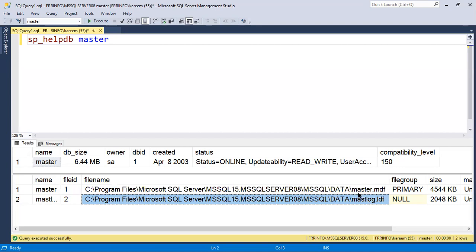Once the changes are written into the data file, either immediately or after some time, those changes are cleared from the log file. Okay, in the log file, changes are not permanent. Initially changes are written into the log file, later they are written permanently into the data file. Once the changes are stored permanently into the data file, they are cleared from the log file. We'll see that architecture in detail.